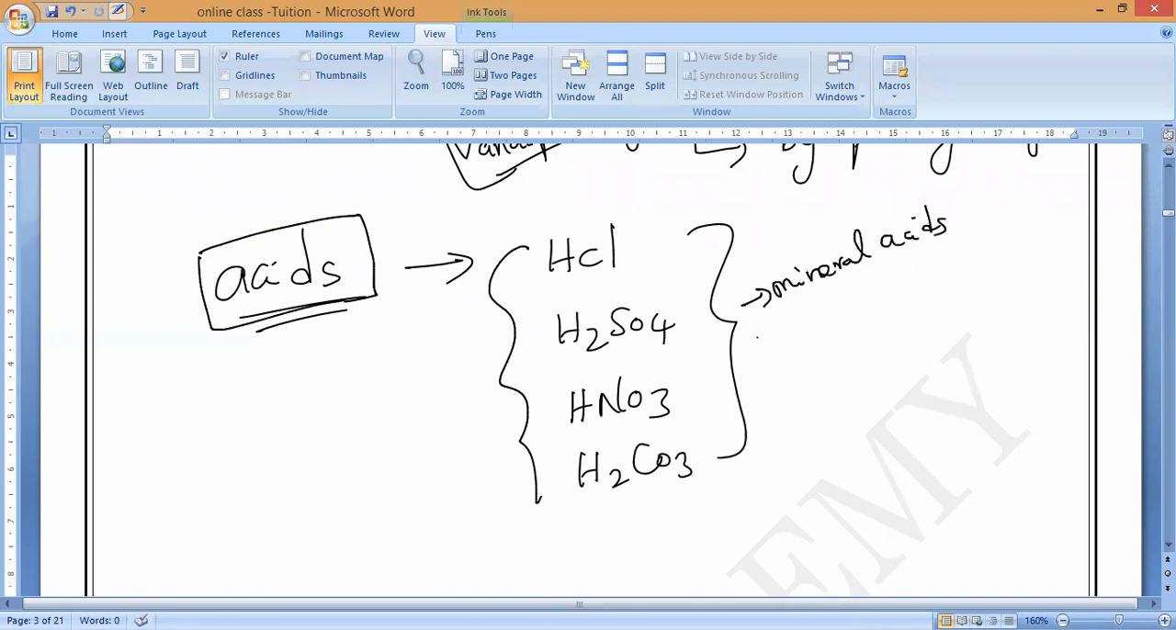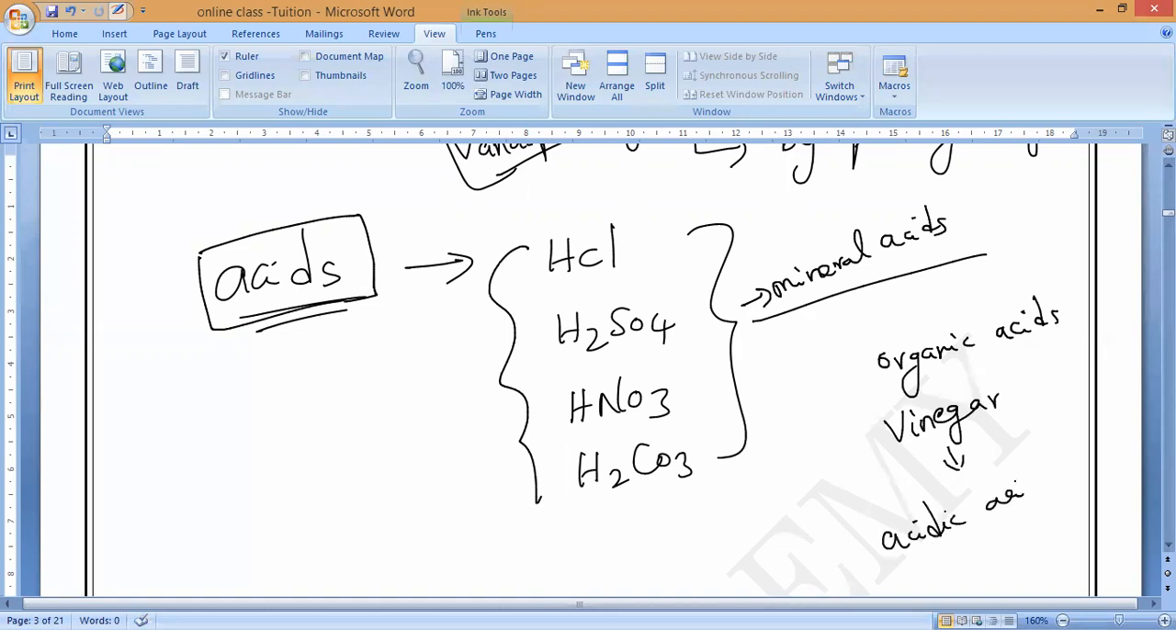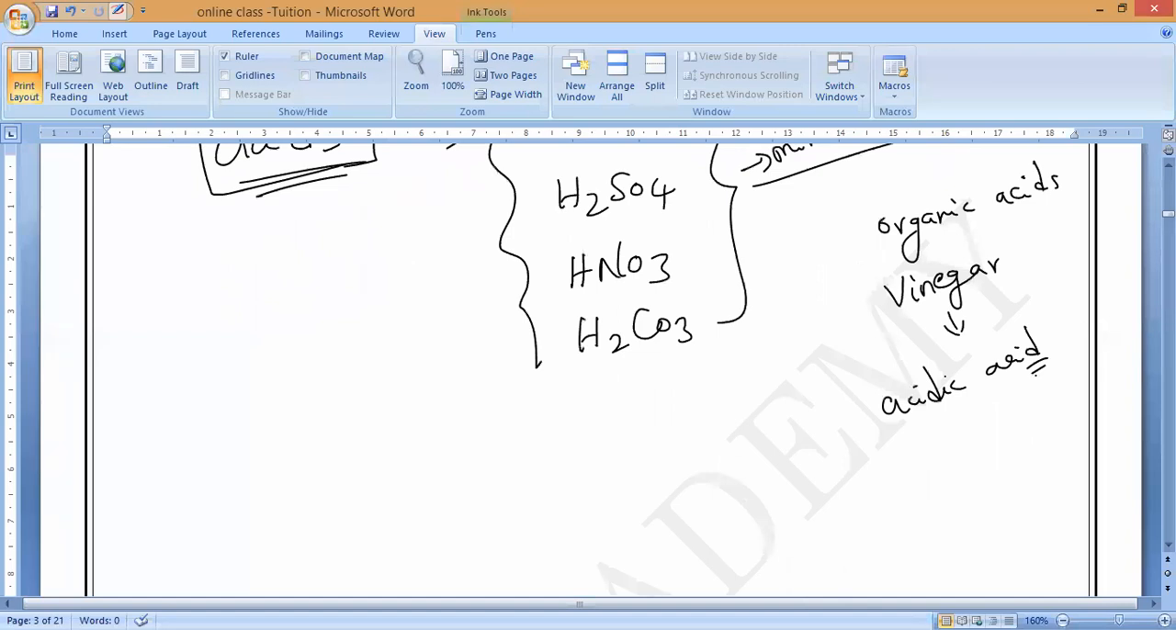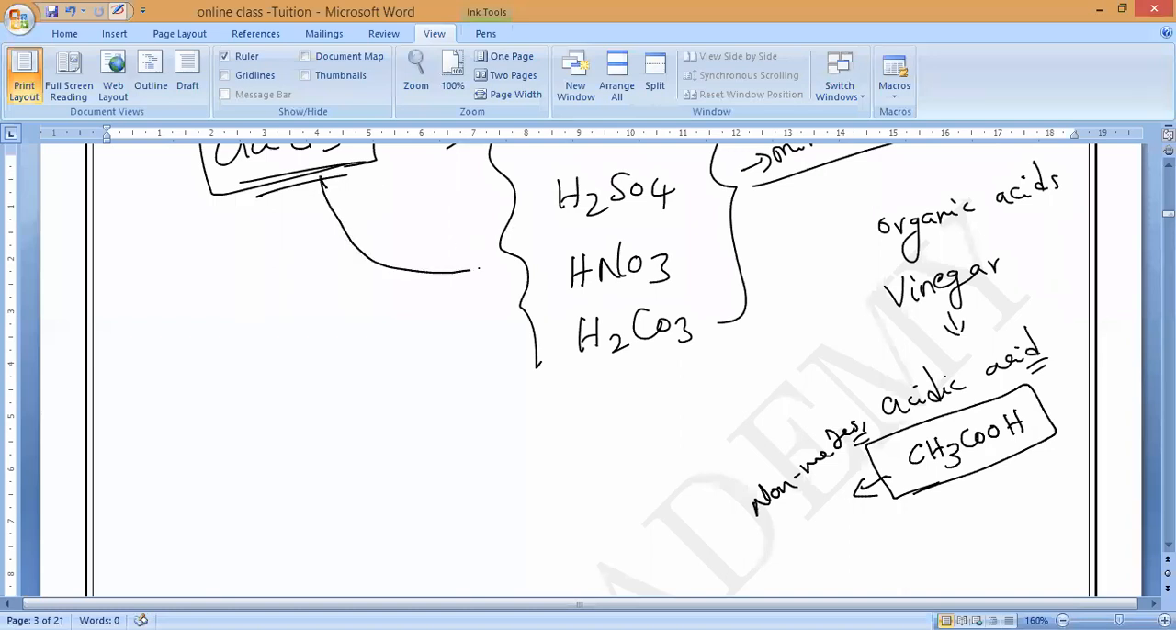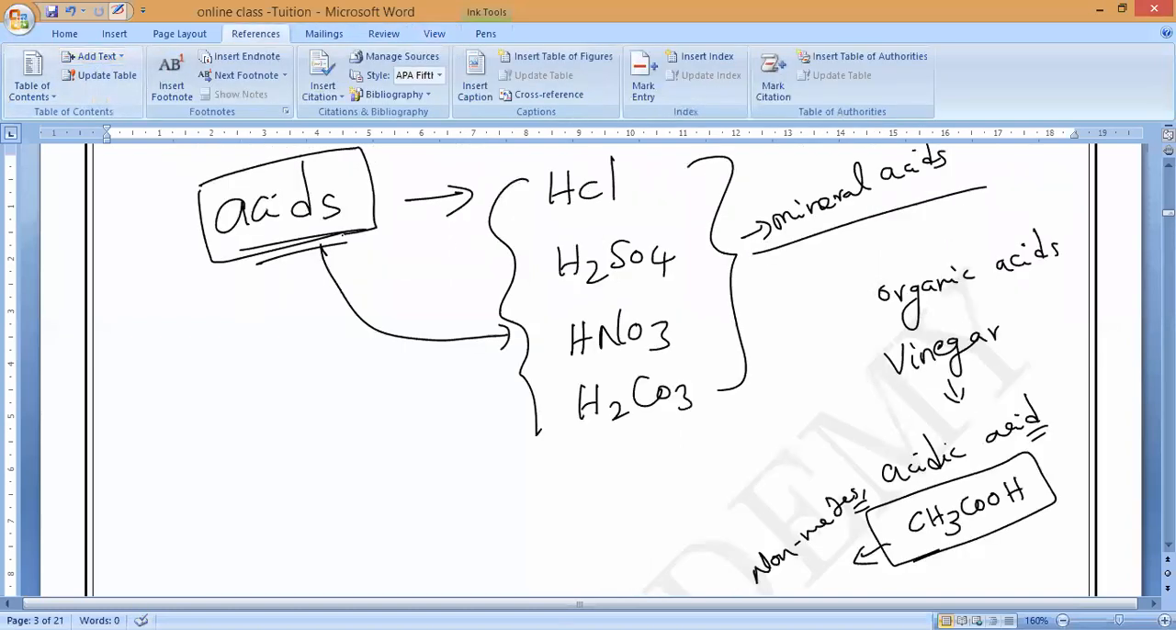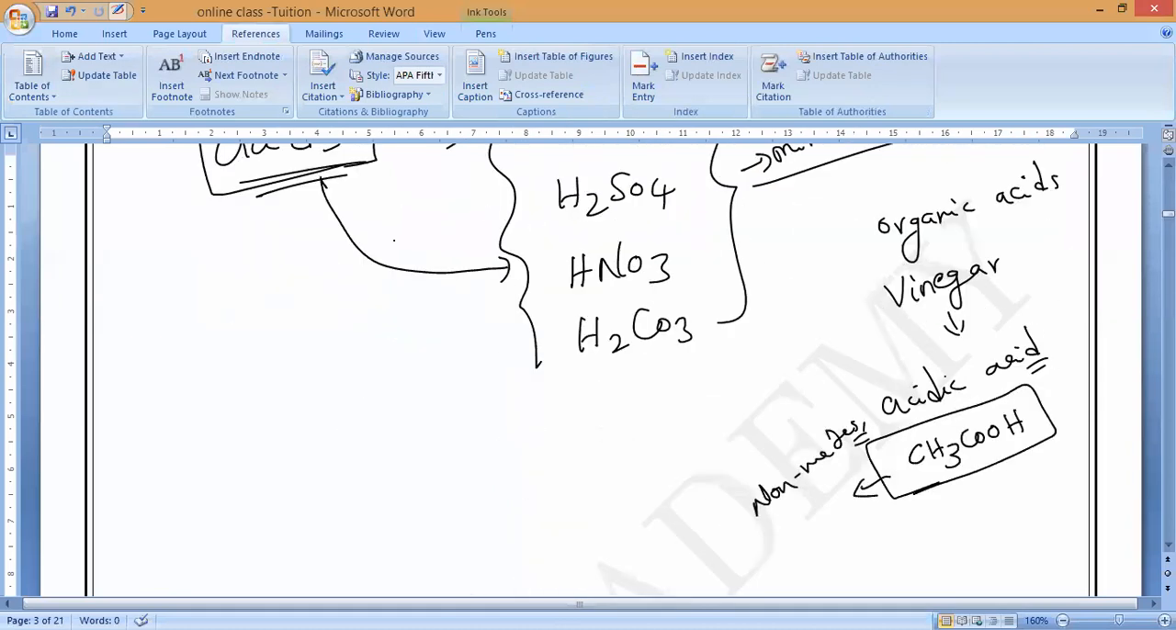Now, let us go with organic acids. What is a well-known organic acid? Vinegar. Vinegar contains acetic acid. What is the acetic acid formula? CH3COOH. Acetic acid, citric acid and all are non-metals only. Do you understand, guys? All the acids are prepared with the help of non-metals only.